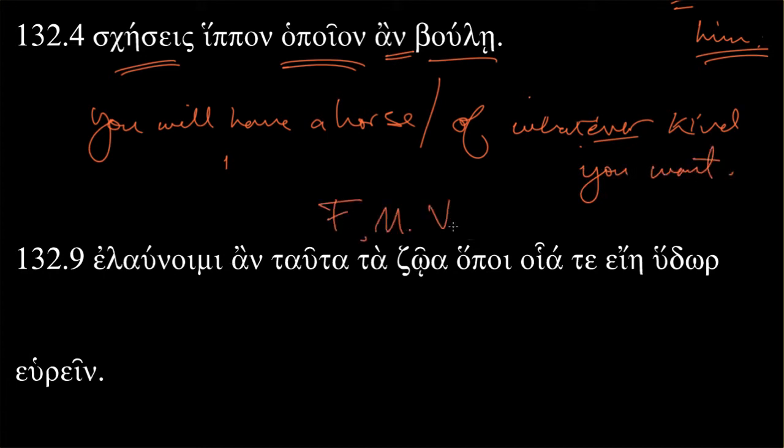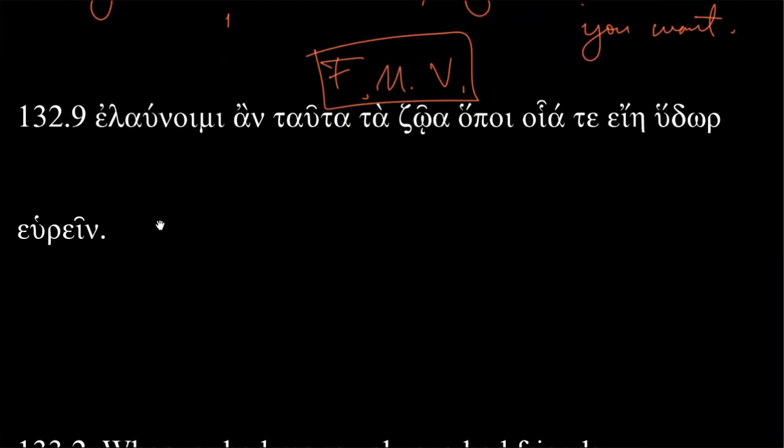Future more vivid. That's our construction. So if this were a simple condition, if you want it, you will have a horse, we'd have something like ean boulei, if you want it, hippon hexeis, you'll have a horse. Okay, that's great. But we have something different here that we're expressing. We want to be general about the kind of horse. Pick a horse, any horse, whatever kind you want. You will have a horse of whatever kind you want. Excellent. Last example, about time.